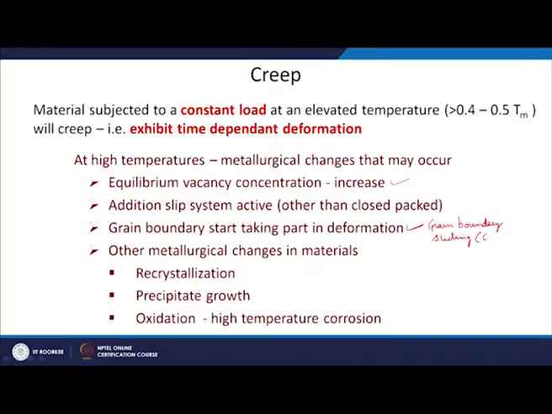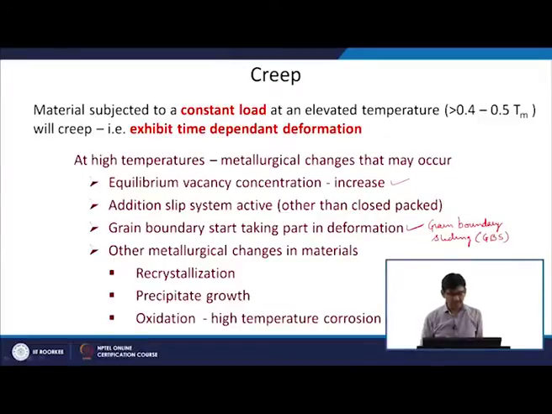In short, we also say GBS. So, instead of deformation through dislocations within the grain, the grain boundary itself starts deforming and one grain slides with respect to the other one.